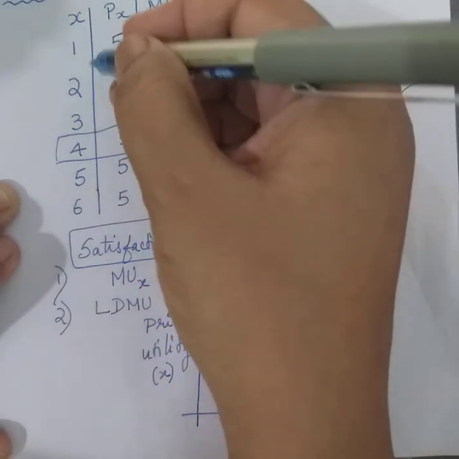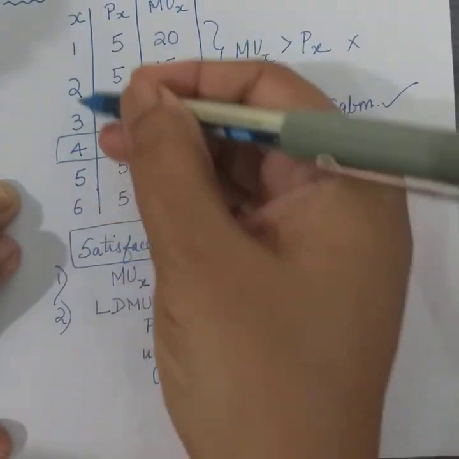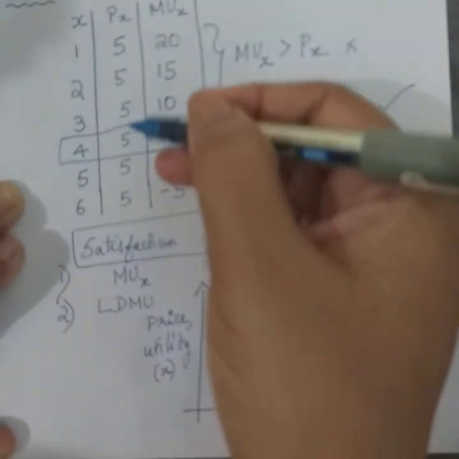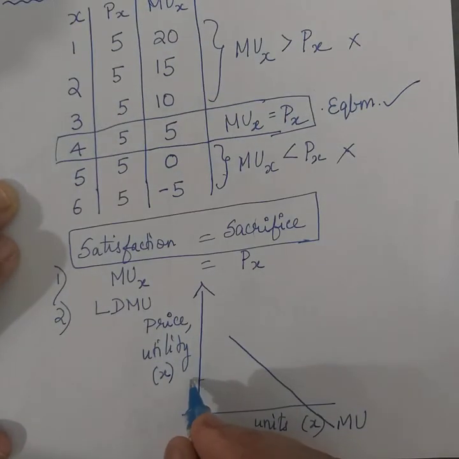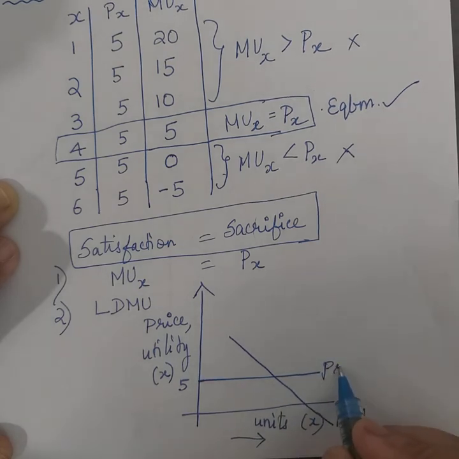The other one is that immaterial of how many ever units are consumed, 1, 2, 3 or 4 or 5 or 6, price remains the same. So if 5 is the starting point for price, nothing is bought, still price is 5 only, and whatever is bought, 1, 2 or 3, price still remains the same. So that means the price line is going to run parallel to the x-axis.